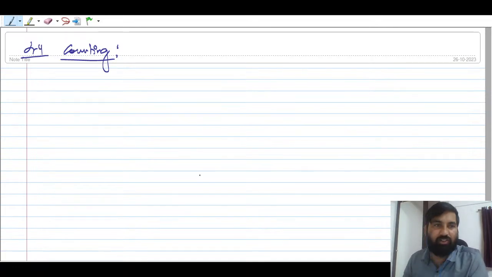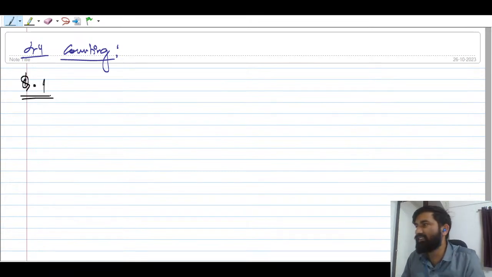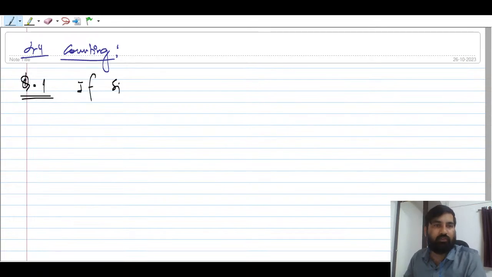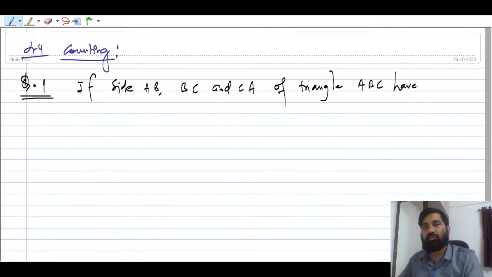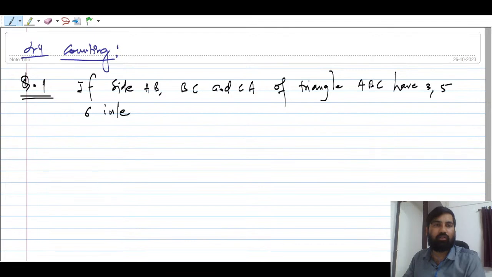So let me take one question. I'm just going to start today's session with the question, right? So the question is like this: if the sides AB, BC and CA of a triangle ABC have 3, 5 and 6 interior points, respectively,